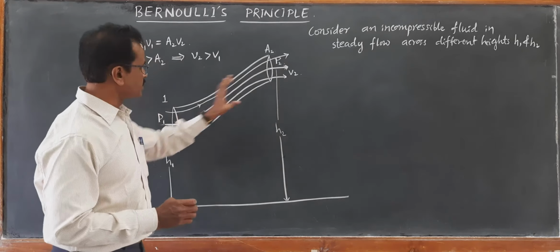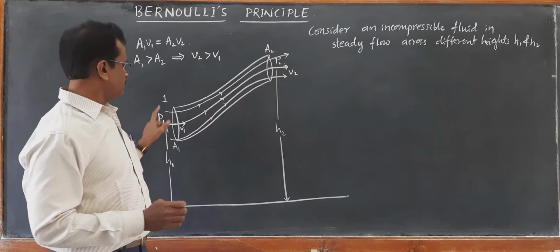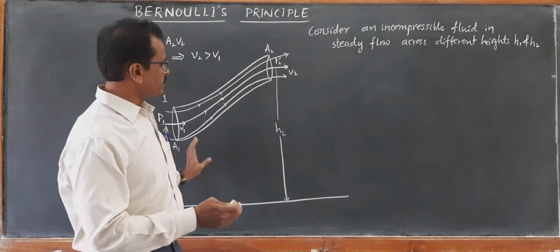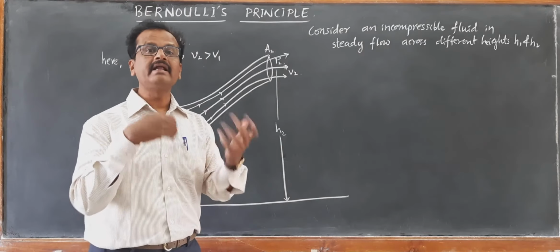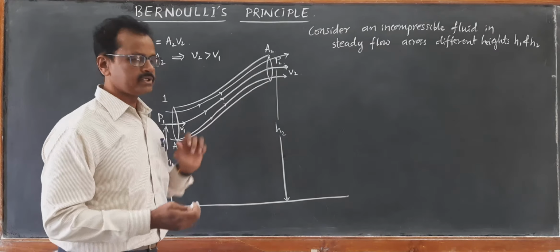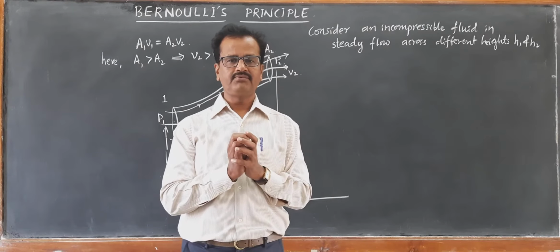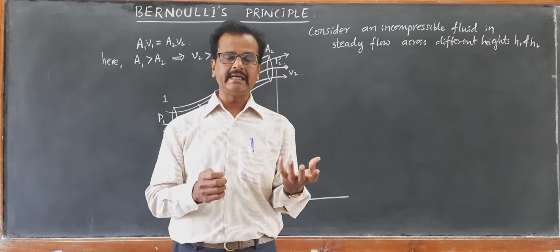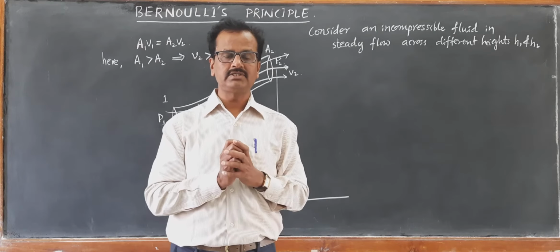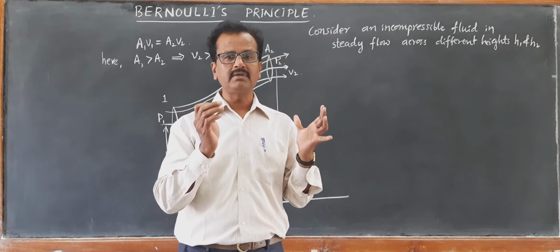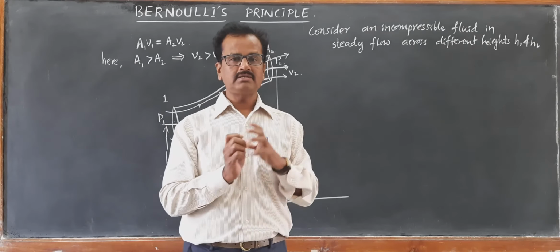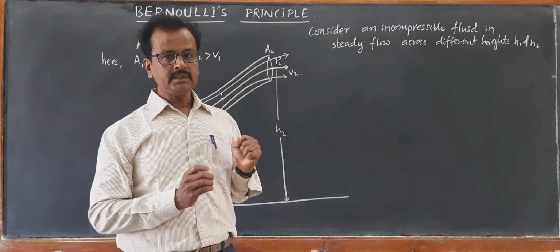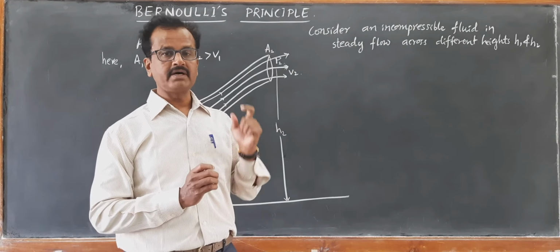So this pressure difference P1 minus P2, P1 must be of higher pressure, P2 must be of lower pressure. Got the point? This pressure difference leads to a change in kinetic energy. That's what we call a gain in kinetic energy and a gain in potential energy. This relation of the pressure difference, which causes the gain in kinetic energy and gain in potential energy of an incompressible steady flow of fluid, was first formulated by Bernoulli in 1738.